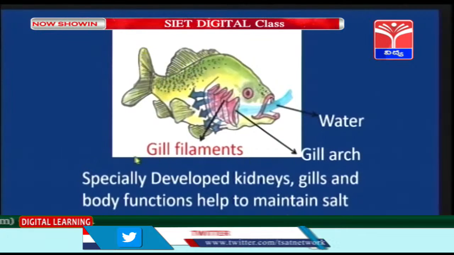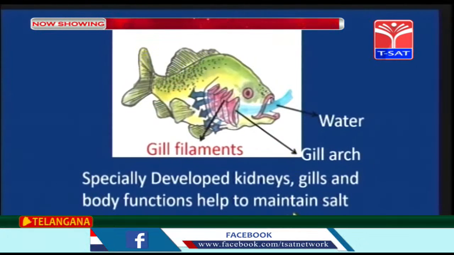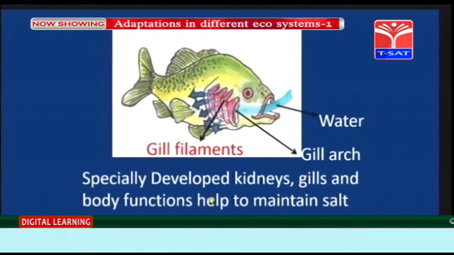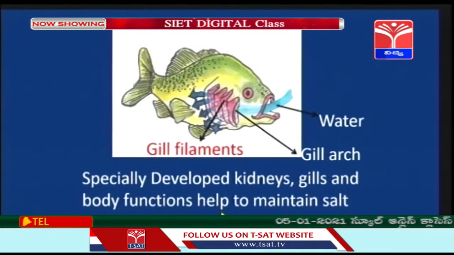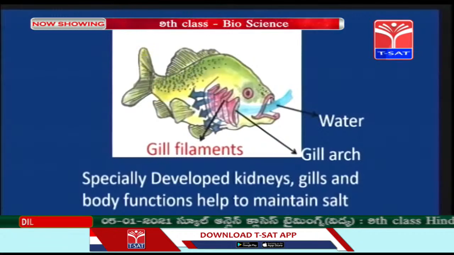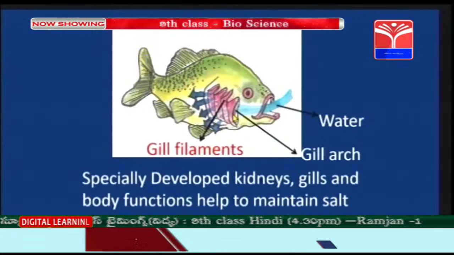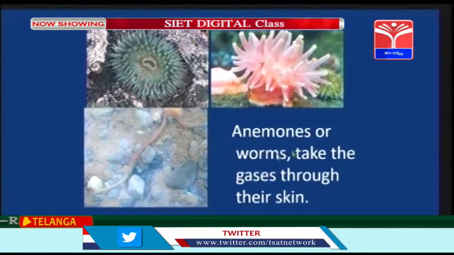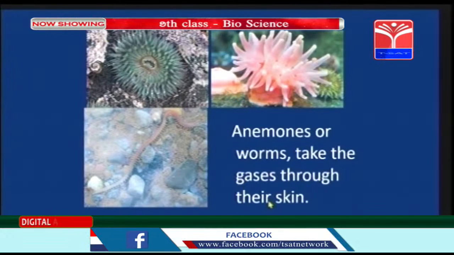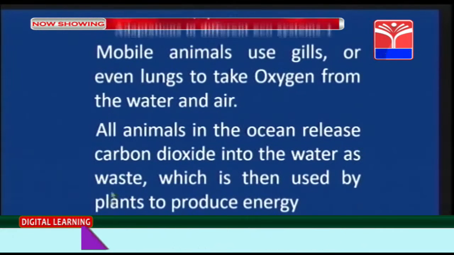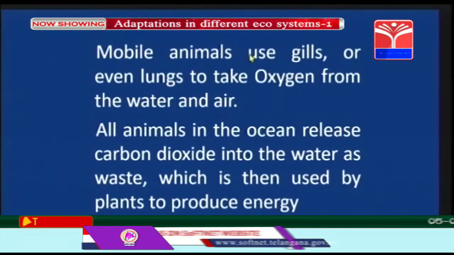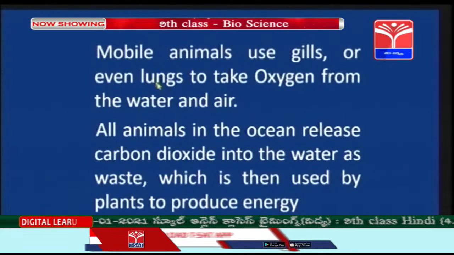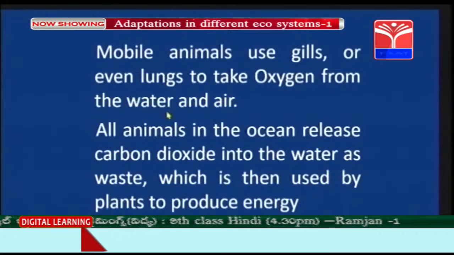Right, children, now the fishes have gills which again aid in their respiration. Specialized developed kidneys, gills and body functions help to maintain salt concentration across membranes through osmosis. Children, we will learn about this salinity adaptation in the other session of this chapter. These are the anemones or worms, which take up gases through the skin. The mobile animals, mobile means, children, which are moving, right? Mobile animals use gills such as fishes, or even lungs, to take up oxygen from the water and the air.